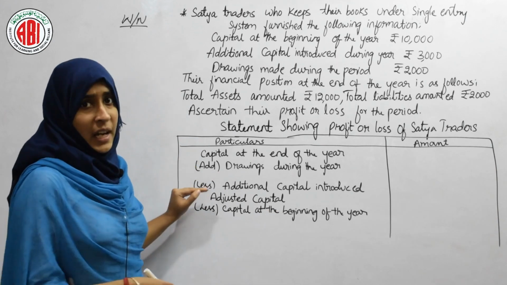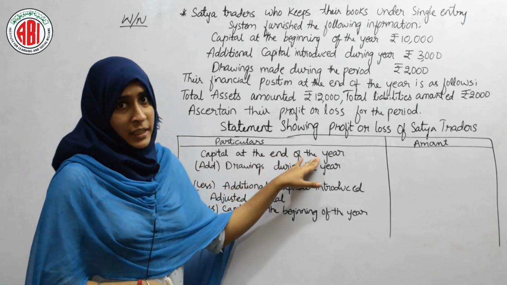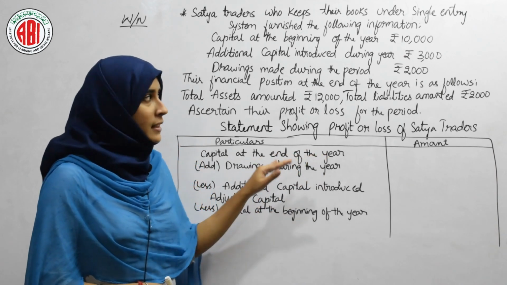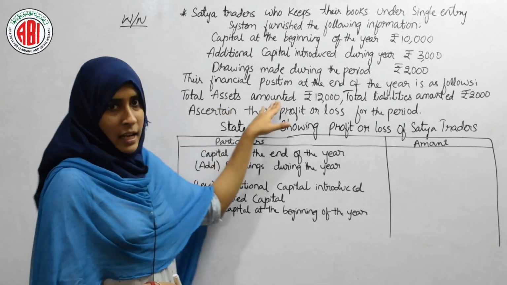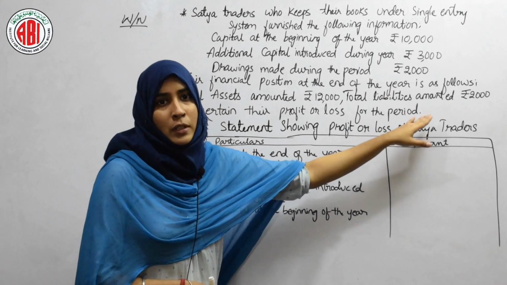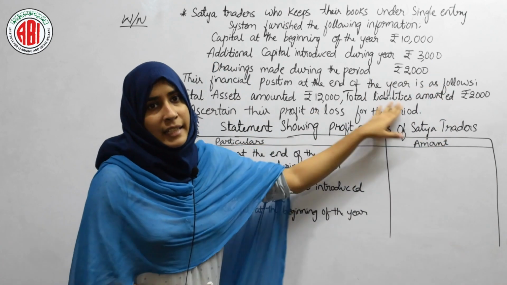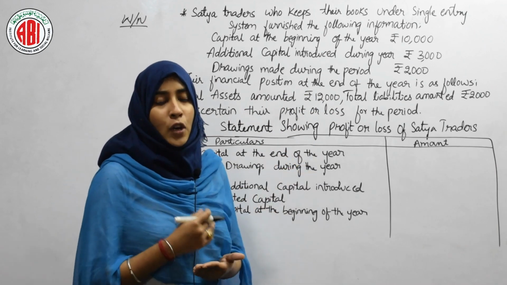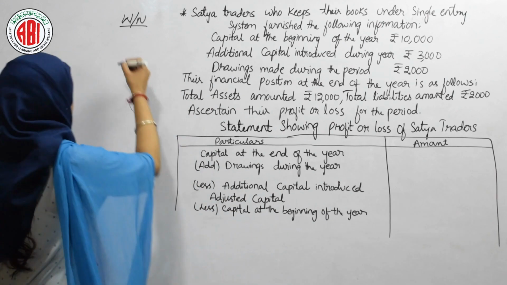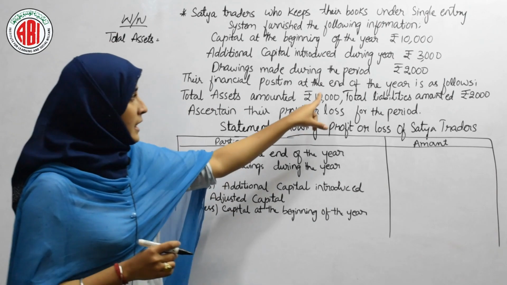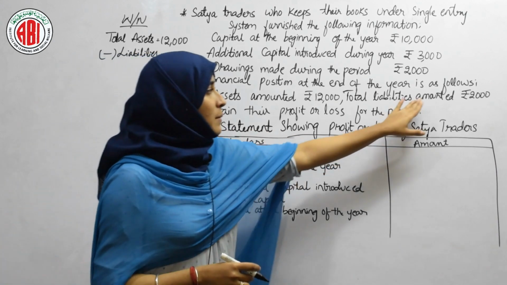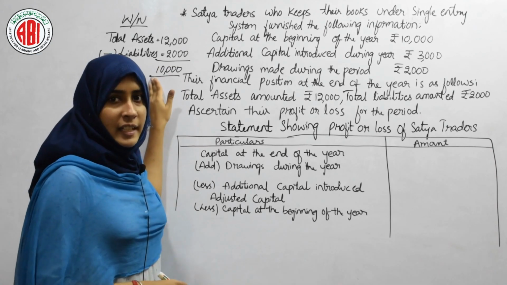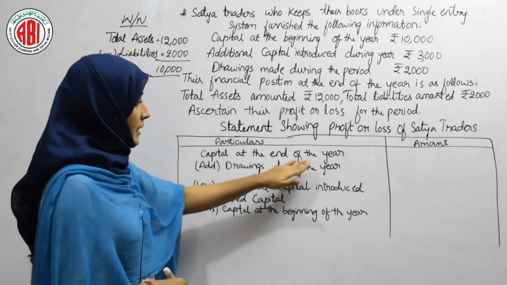So let's see these 5 steps, starting with capital at the end of the year. But here we can clearly say that capital at the end of the year is not given in the problem. Instead, he gave us the total assets amounted, that is 12,000, and liabilities amounted, that is 2,000. By taking these values we have to find out the capital at the end of the year. Our formula is total assets minus liabilities. Total assets is 12,000 minus total liabilities 2,000, that comes to 10,000. So this 10,000 will be our capital at the end of the year.